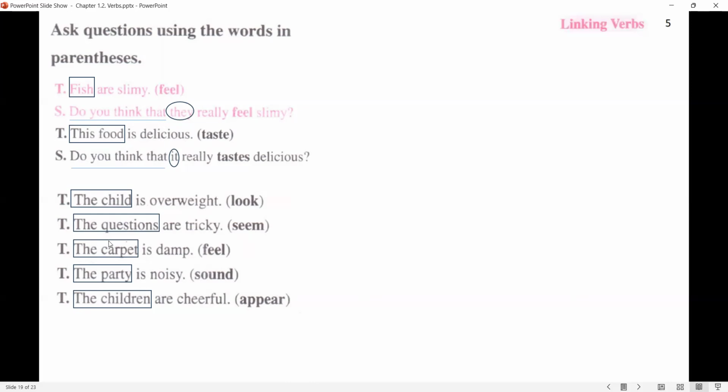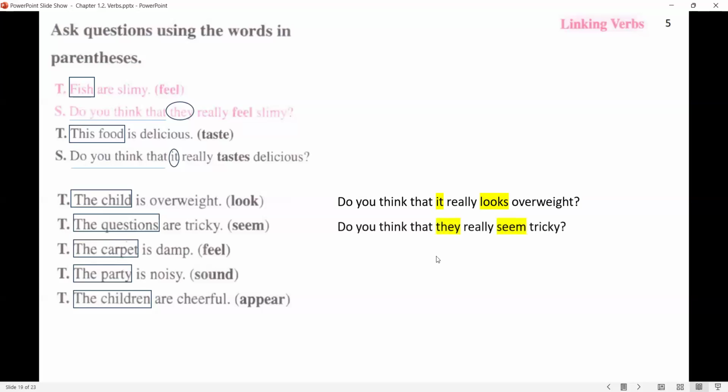Okay, the first answer: the child is overweight. Do you think that it really looks overweight? As we don't have enough information about the child, you can use the pronoun it instead. But if you knew whether the child was male or female, you could use he or she instead. The questions are tricky. Do you think that they really seem tricky?